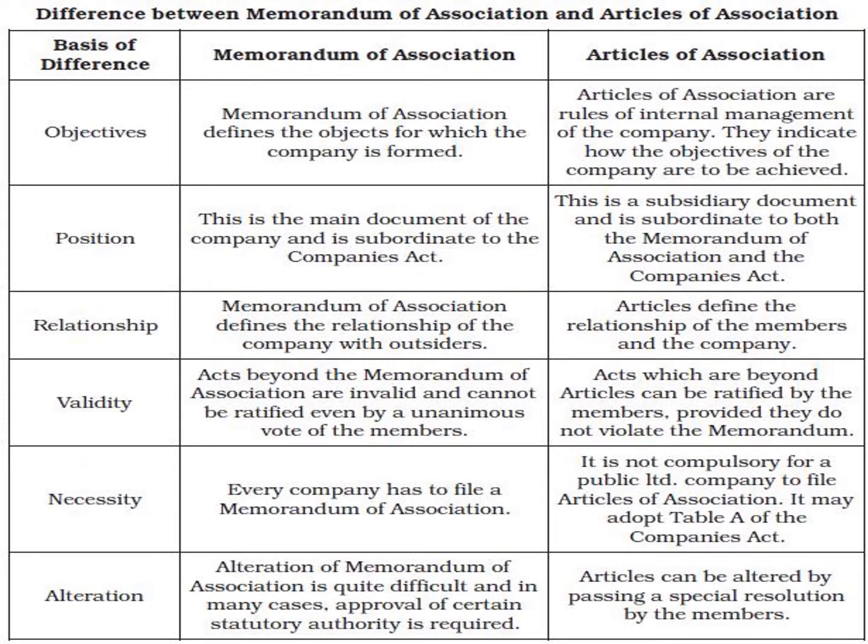Now, the next common question that is asked is: what is the difference between memorandum of association and article of association? The memorandum of association defines the basic objective for which the company is being formed, whereas the article of association is for internal regulations. Then position: the memorandum is fundamental or main, and the article is a subsidiary document.